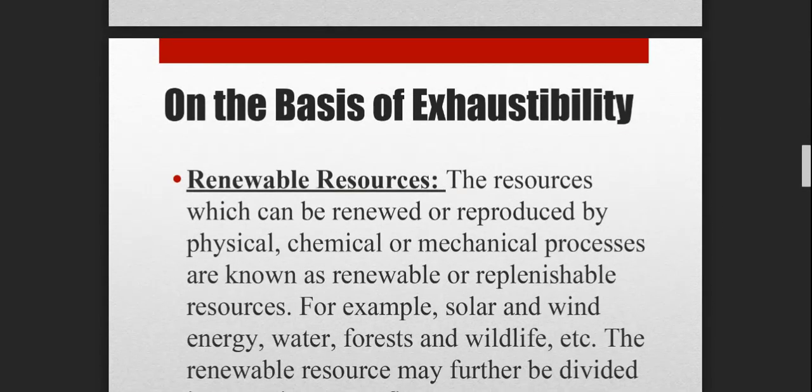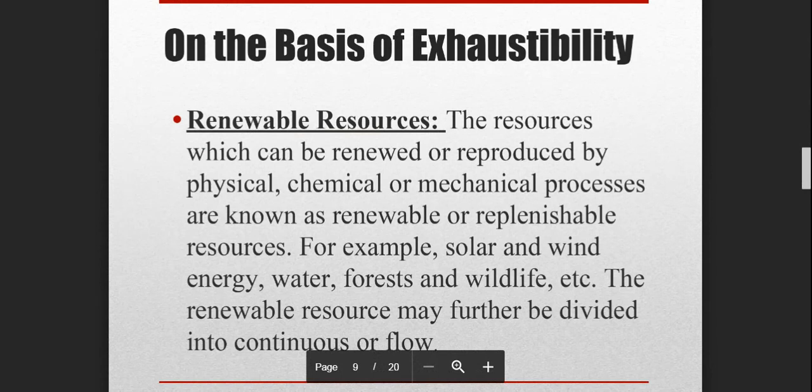Okay. On the basis of exhaustibility, that's the most important one: renewable resources and non-renewable resources. We are going to study first about renewable resources, the resources which can be renewed or reproduced by physical, chemical or mechanical processes, which we can use again and again. We do not let them get exhausted through any physical, chemical or mechanical process, we use them repeatedly. For example, what we do with all the newspapers that we collect at home, we go and sell them to the kabadi wala, right?